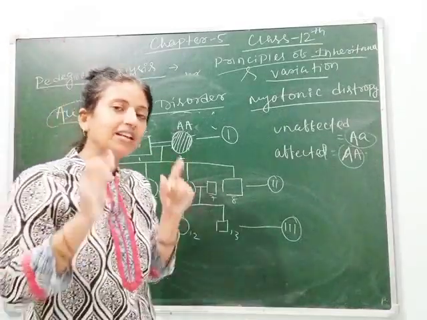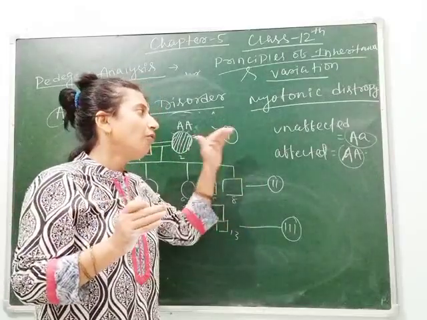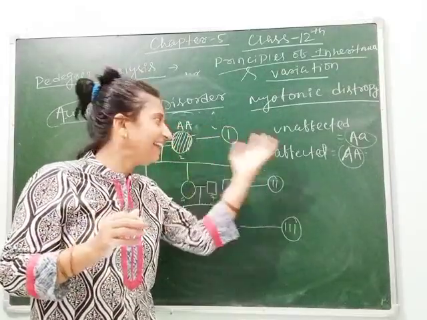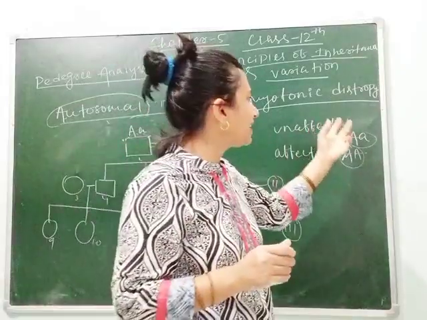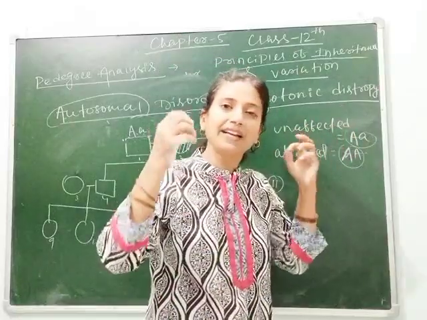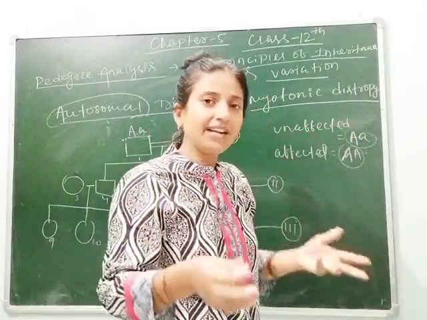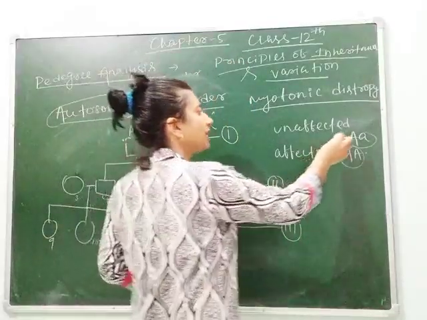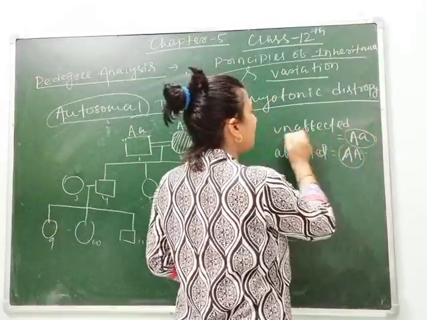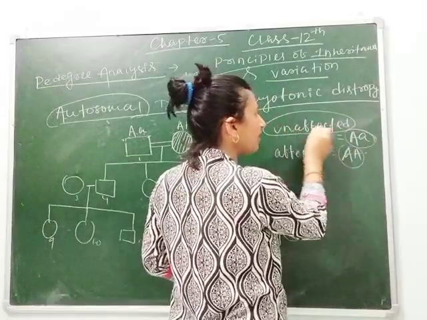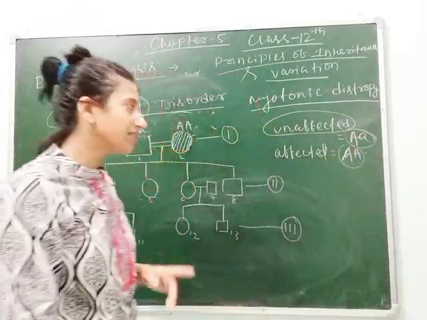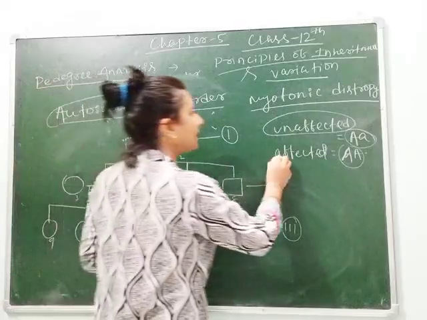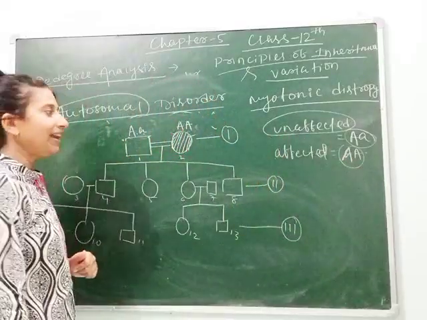Again I am repeating it. No role of sex chromosome. Only you can take any letters of your choice. You can take C, you can take D, you can take Z, P, Q, whatever, but don't take sex chromosome. So here you can take A. Unaffected, let's take for unaffected heterozygous means capital A, small a, and for affected capital A.